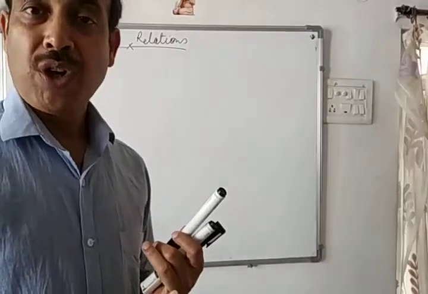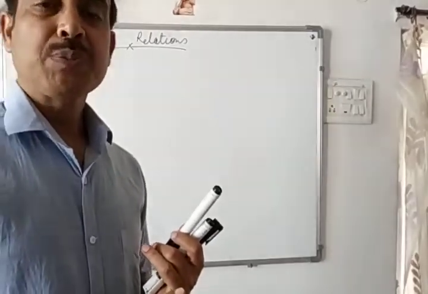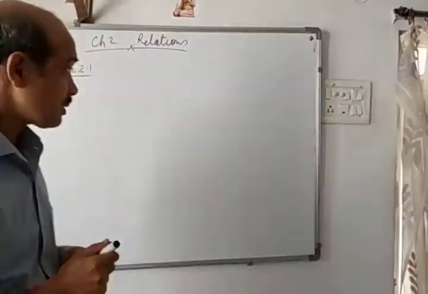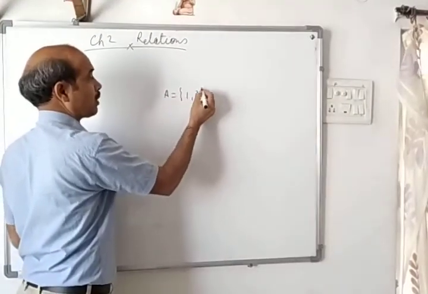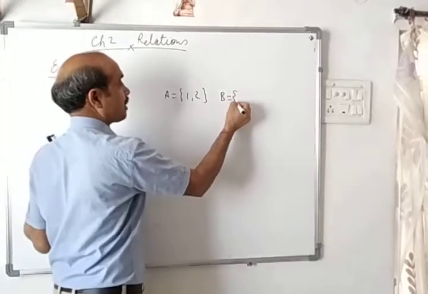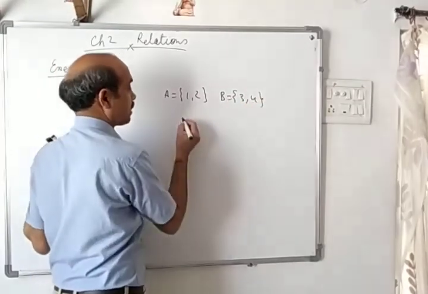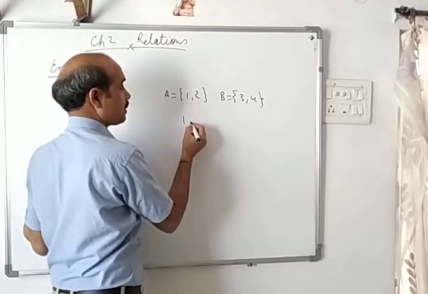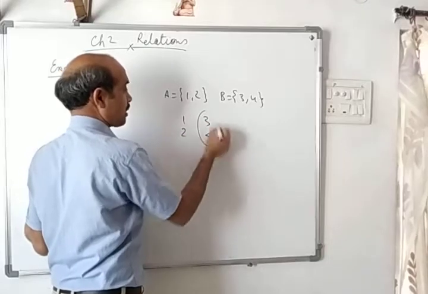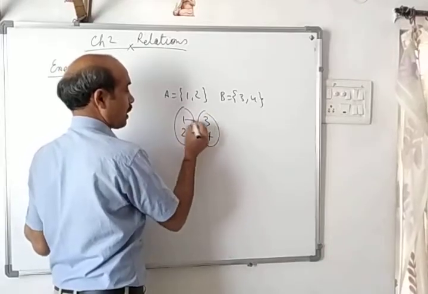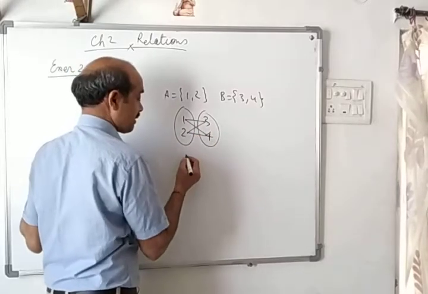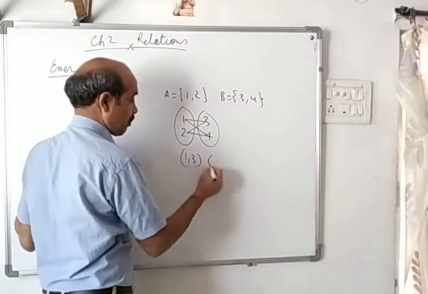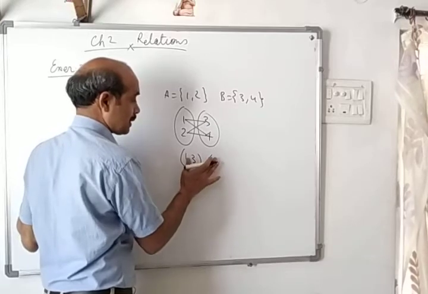Number 1, ordered pairs. Ordered pairs means the pair of the elements of two sets. If A is {1, 2} and B is {3, 4}, then (1, 3), like this you can also understand (1, 3), (1, 4), (2, 3), (2, 4), writing this in a small bracket.